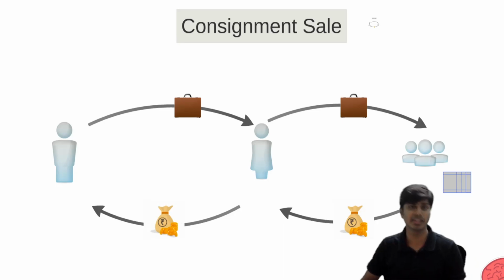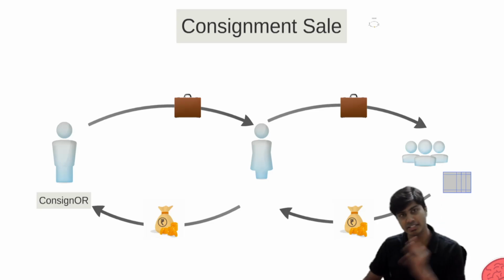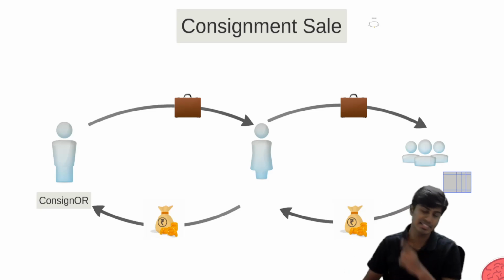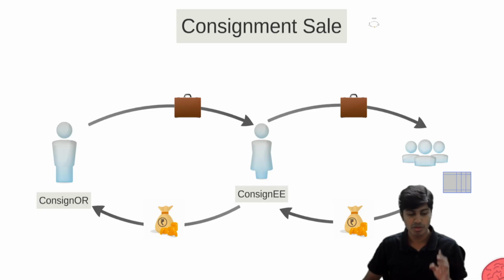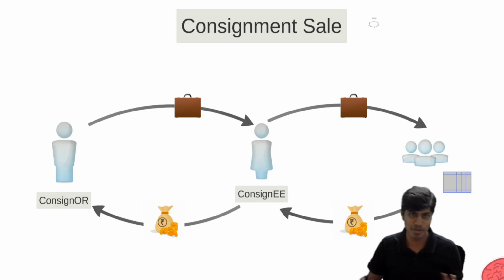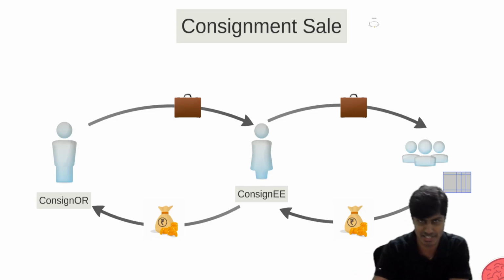So the one who's sending the goods here is the consignor. This consignor will send the goods, the consignee will receive the goods. The consignee will sell the goods, collect the money from customers and send it back to the consignor. Now, the one who's sending is the consignor, the one who's receiving is the consignee. You place this right. What exactly is the relationship between this consignor and consignee?